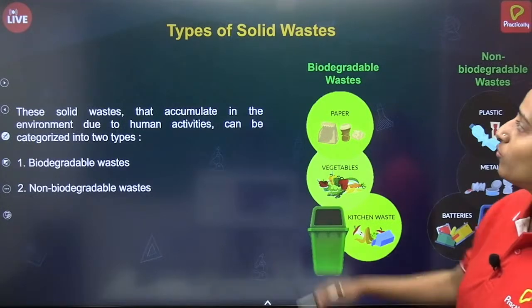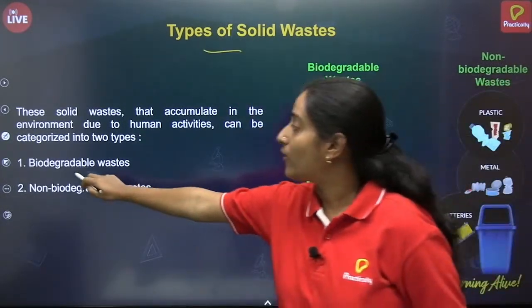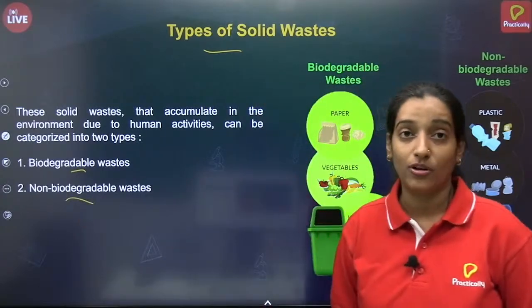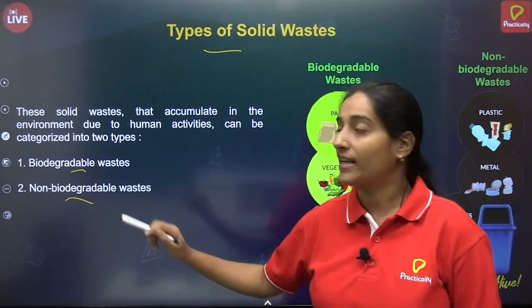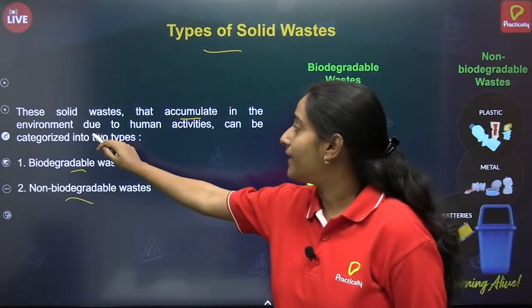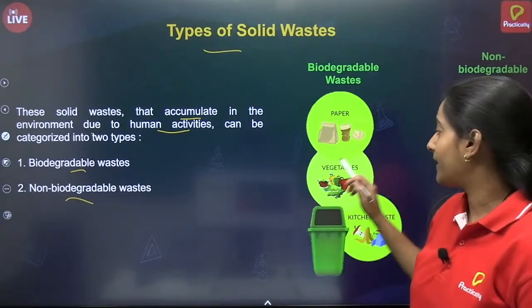So what can we do? We can divide waste into biodegradable and non-biodegradable. We can segregate them, since waste is accumulated in the environment mostly by human activities only. So we can categorize them.